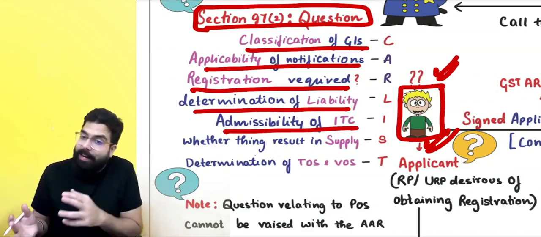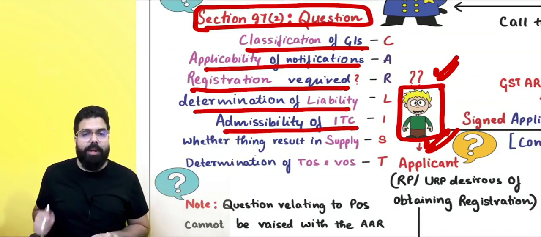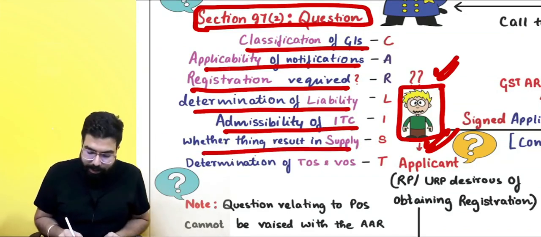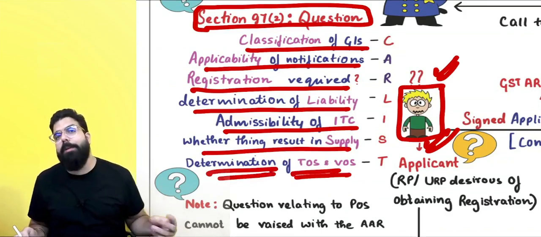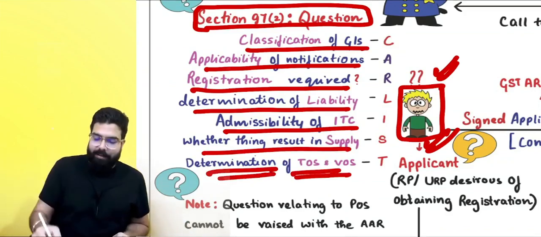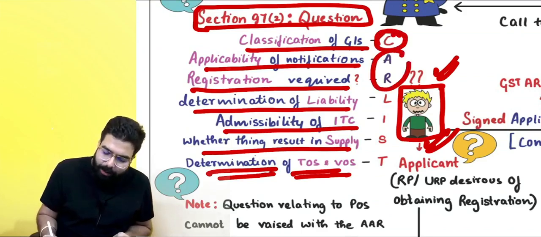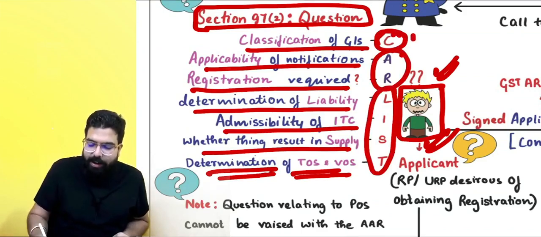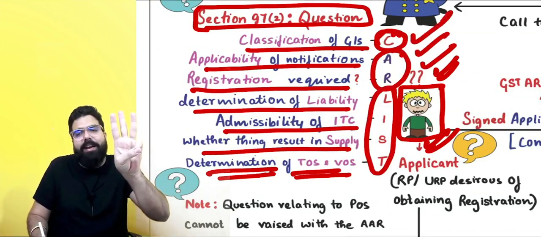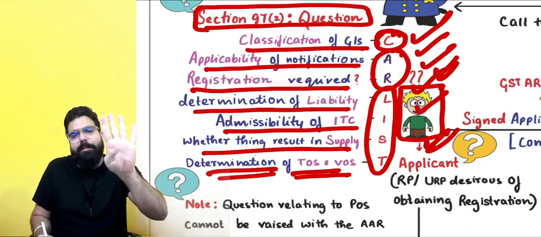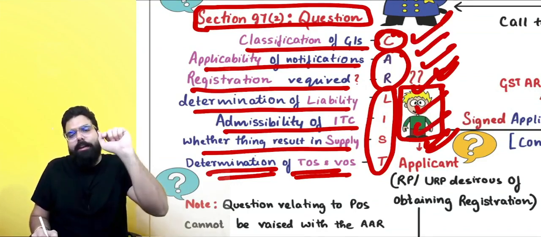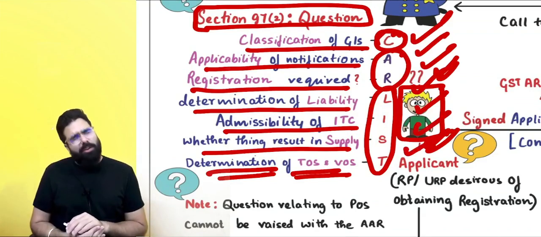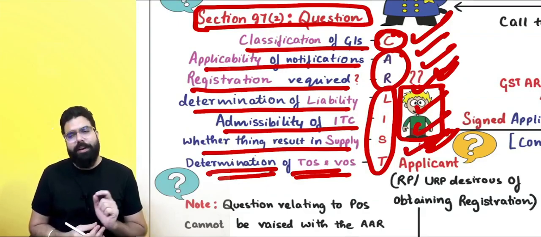Admissibility of ITC, whether ITC will be admissible or not admissible, that question also you can ask. Whether things result in supply or not, that question also you can ask. Determination of time of supply and value of supply related questions also you can ask. Basically, you should see the advance ruling list. Those questions you can ask. Sir, what is the advance ruling list? Classification related question, applicability of a notification, R for registration, L for liability determination, I for ITC, S for whether something is resulting in supply or not, T for TDS, T for TOS or VOS related question also you can ask.